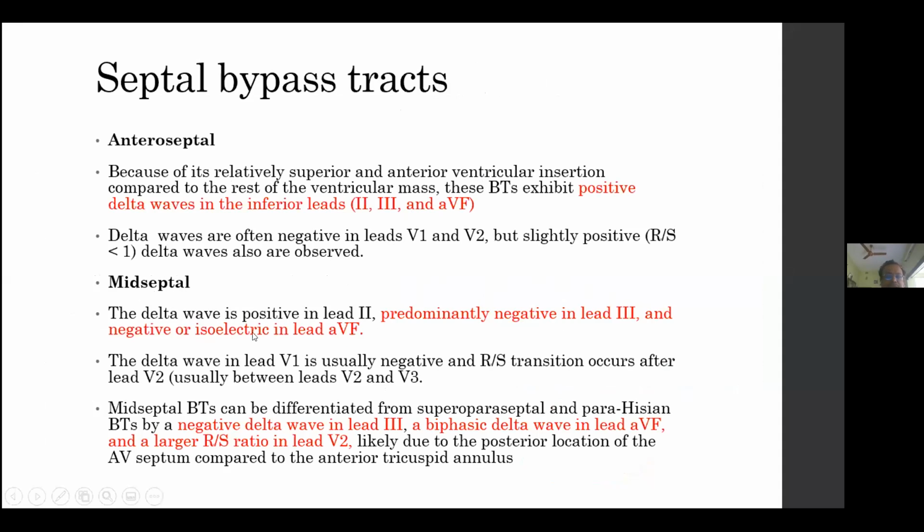a negative or isoelectric delta in lead aVF. So in anteroseptal, all these leads are positive, while in mid-septal, lead 3 is negative and aVF is isoelectric. The delta wave in V1 is usually negative, but the RS transition occurs after lead V2, that is, between V2 and V3. So if we compare these two, mid-septal and anteroseptal, a negative delta wave in lead 3, a biphasic delta wave in aVF, and the larger R by S ratio in lead V2 are suggestive of a mid-septal accessory pathway rather than an anteroseptal accessory pathway.